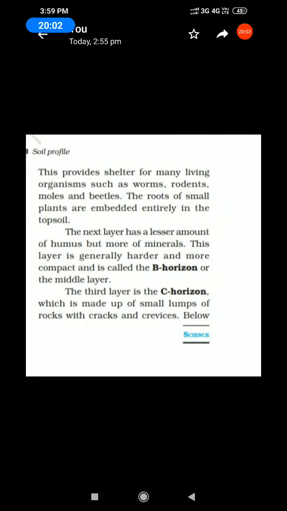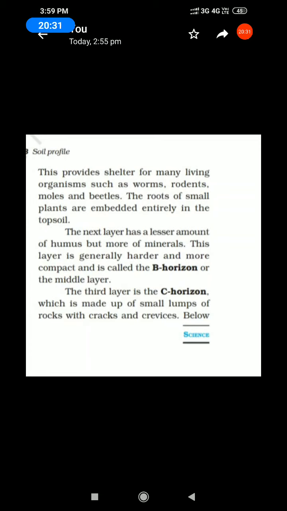Next, this provides shelter for many living organisms. What are these living organisms? Worms, rodents, moles and beetles. Underline the words: the roots of small plants are embedded entirely in the topsoil.